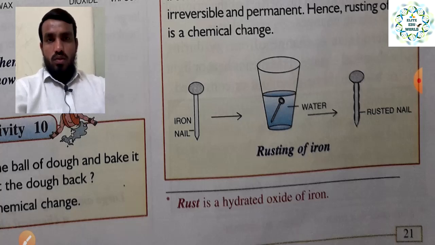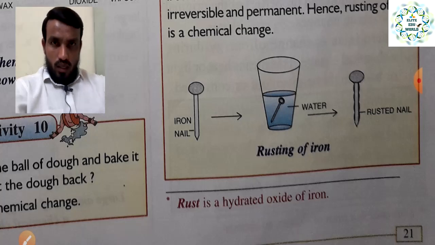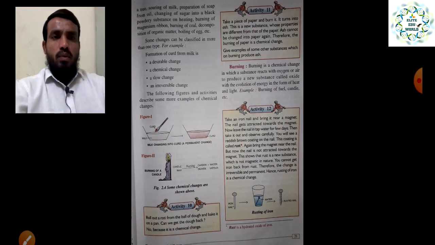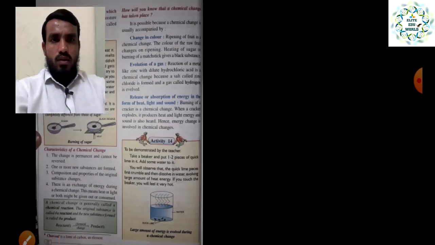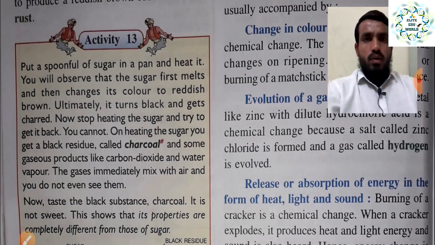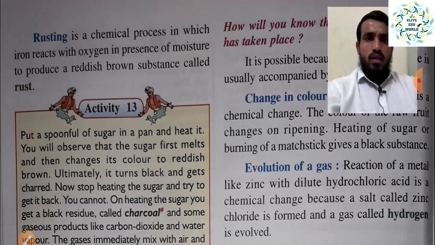Again, it is a slow process, right, because rusting of iron will not happen in 1 or 2 seconds, or in 1 or 2 hours. It will take years and months to rust. So all these clues show that the example comes under a chemical reaction or chemical process. Okay, so next we will see that burning or rusting is actually a chemical process in which the iron reacts with oxygen in the presence of moisture.